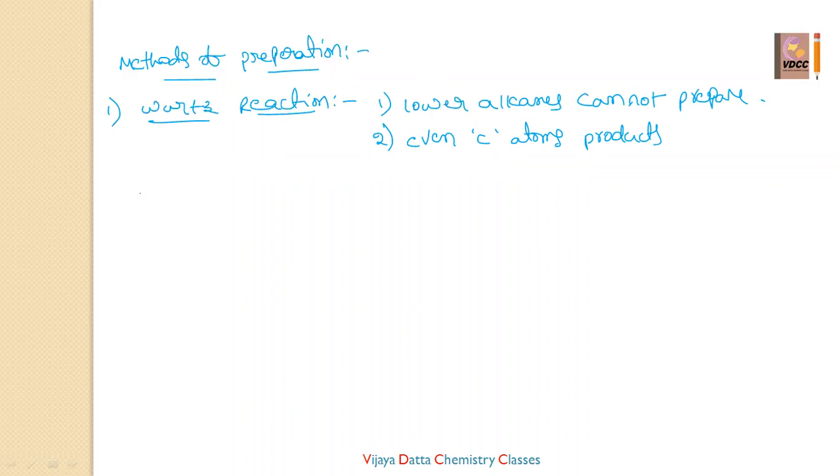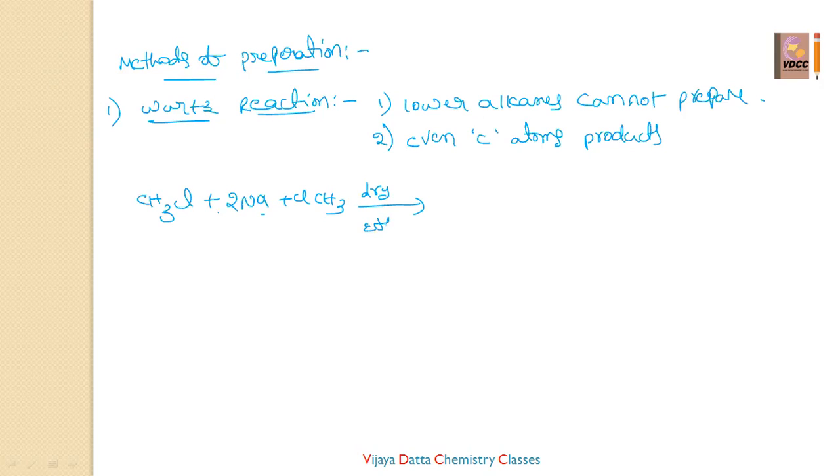We take an alkyl halide, CH3Cl, and react it with sodium. I am taking 2 moles of sodium and 2 moles of alkyl halide, that is, 2 moles of methyl chloride, in the presence of dry ether.